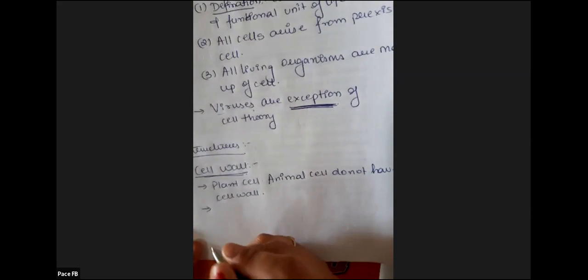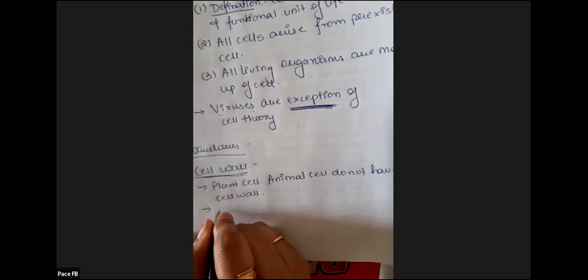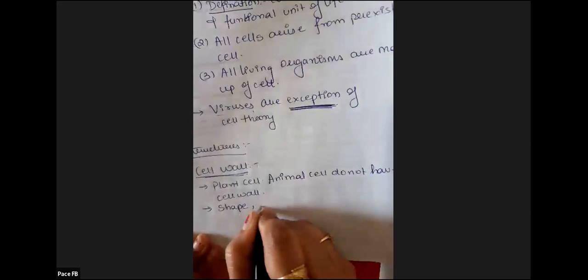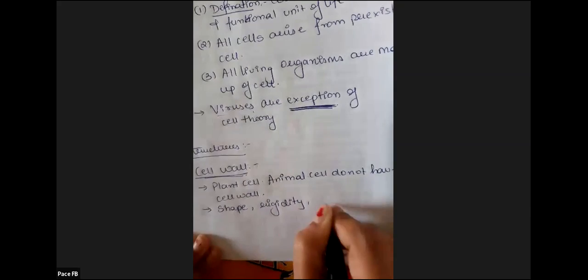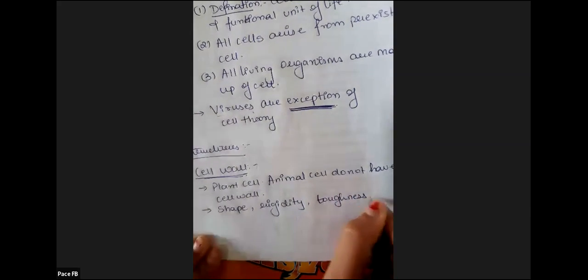They have a cell membrane. Next, the function of the cell wall: it gives shape to the cell. It gives rigidity to the cell. It is tough. So the toughness or the protection